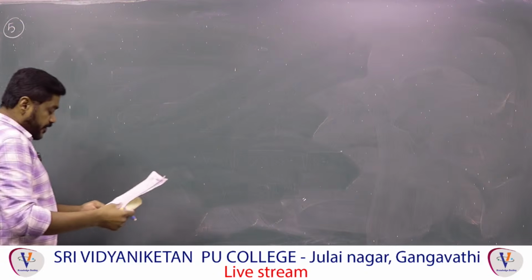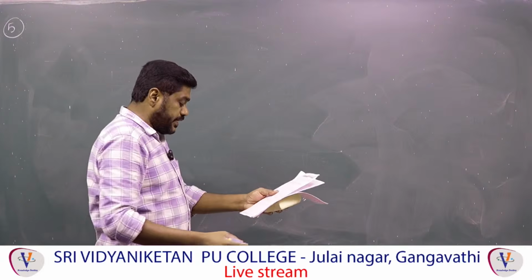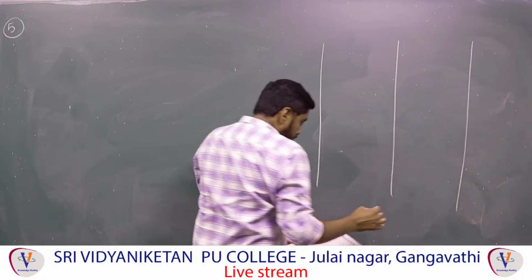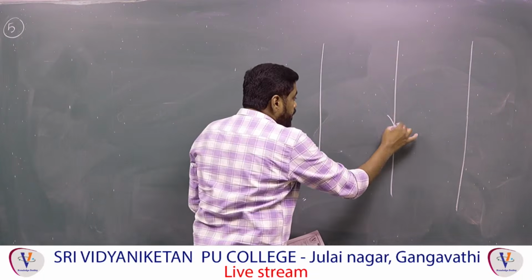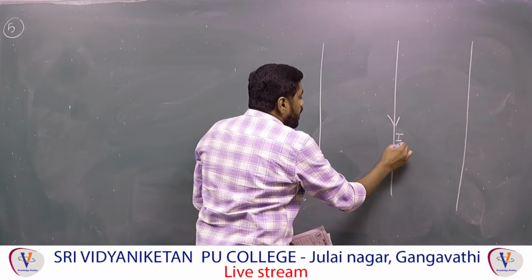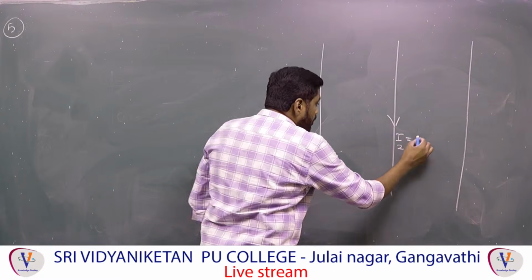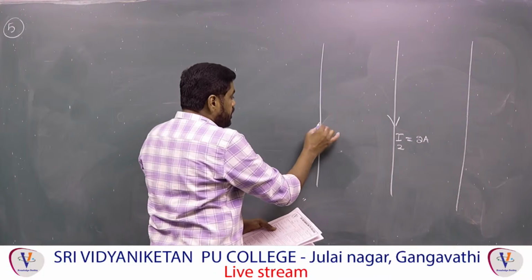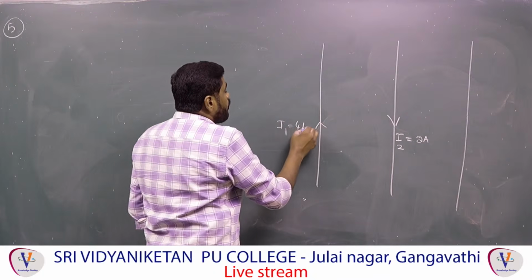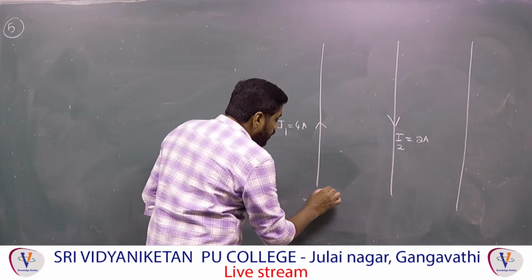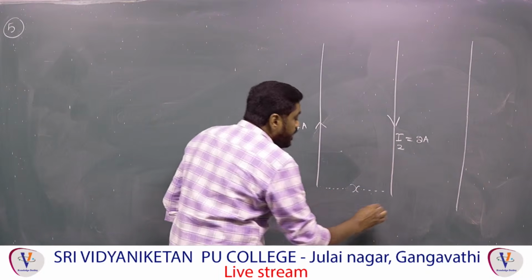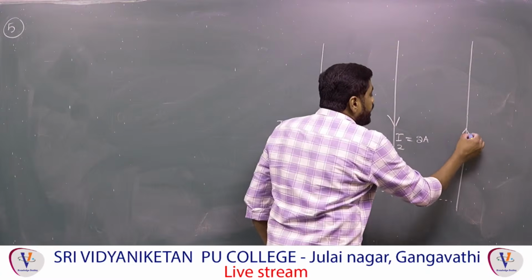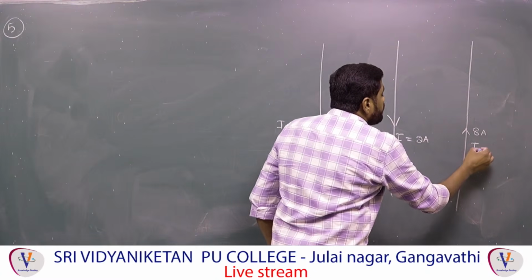Therefore they have given a total of 3 conductors. In the first conductor the current is coming down, for example I2 is equal to 2 ampere given, and the current in the first conductor is I1 equal to 4 ampere. This is the x distance between them, and this is the 2x they have given, and the current in the third conductor is 8 amperes, going upward, let us take it as I3.